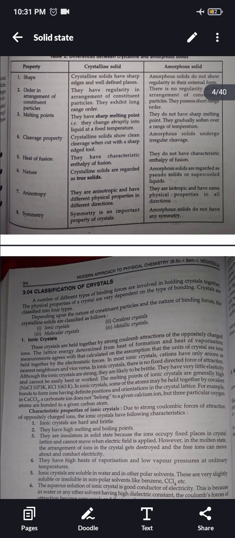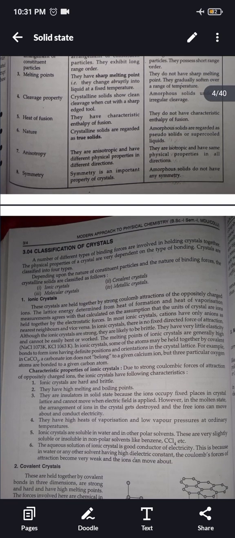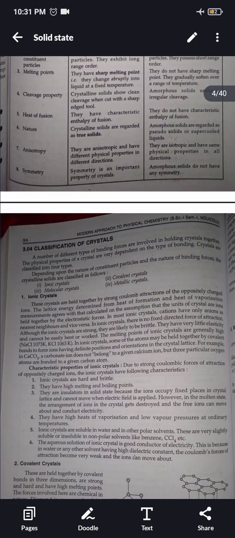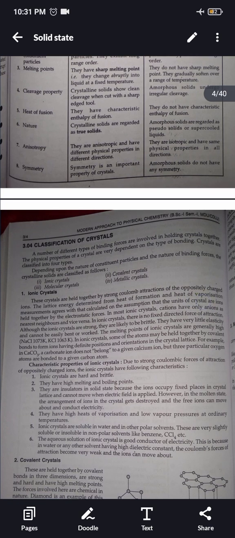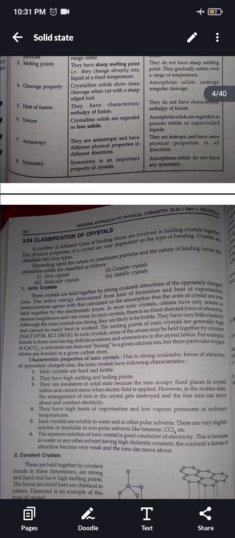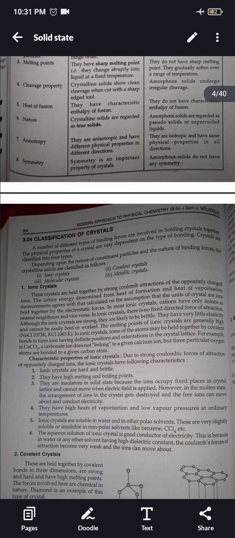First, ionic crystals. These crystals are held together by strong Coulomb attractions of the oppositely charged ions. The lattice energy determined from heat of formation and heat of vaporization measurements agrees with that calculated on the assumption that the units of crystals are ions held together by electrostatic forces. In most ionic crystals, cations have only anions as nearest neighbors and vice versa. In ionic crystals, there is no fixed directed force of attraction.